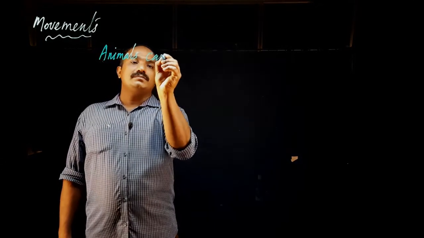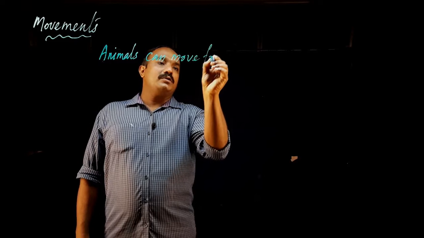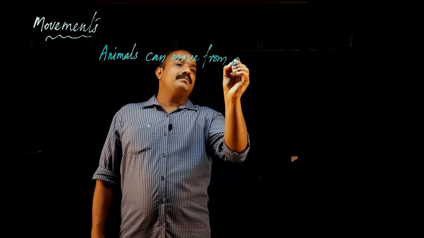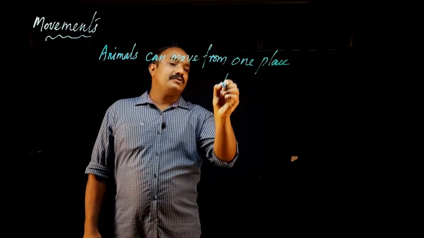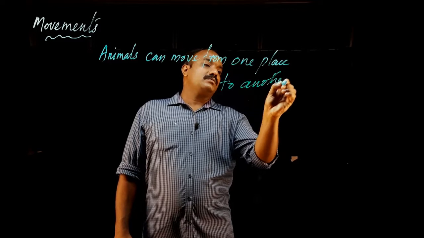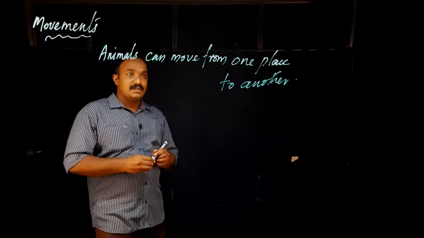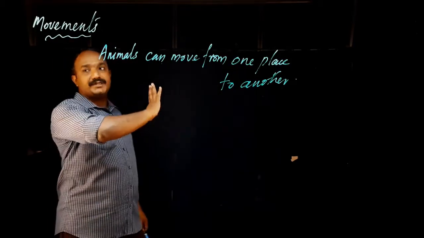Animals can move from one place to another.